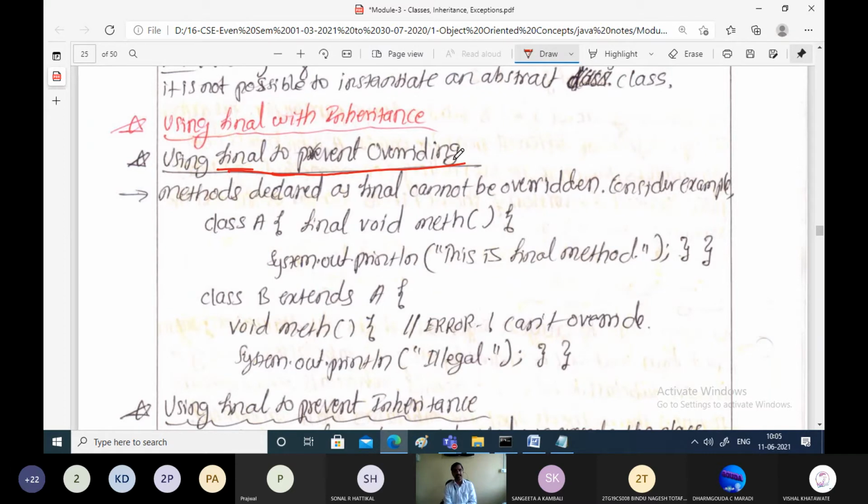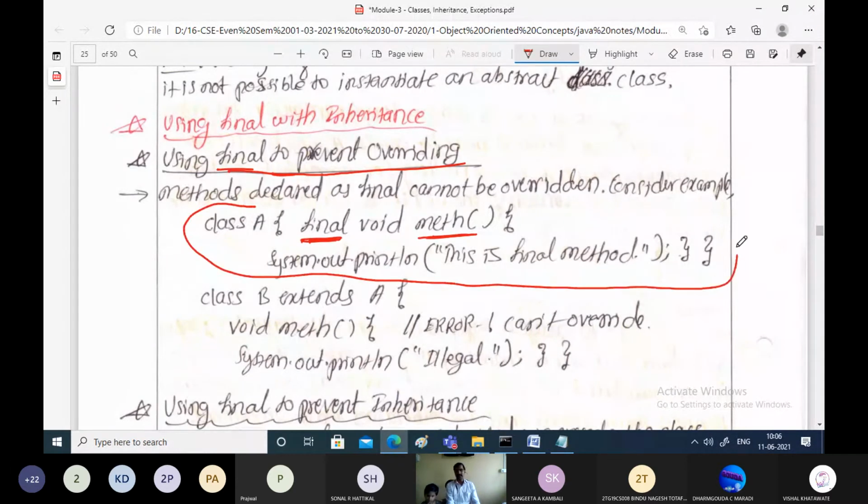That means if there is some method which is preceded with the final keyword. For example, here in class A, the method is preceded by the keyword final.